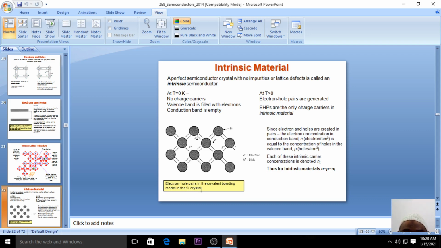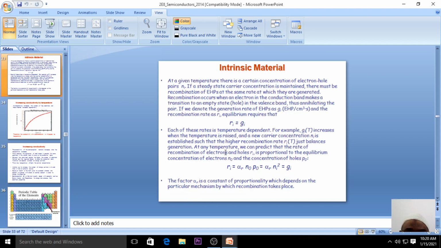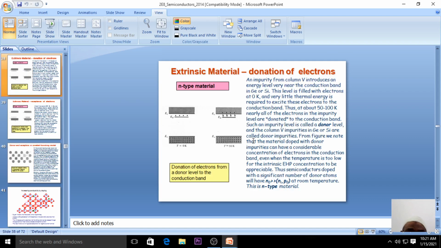You can see the electron hole pairs in the covalent bond of silicon. When you talk about an intrinsic semiconductor, at a given temperature there is a certain concentration of electrons and holes. The recombination rate, R suffix i, is equal to the electron hole pair generation rate, given by G suffix i. Now they are completely dependent.